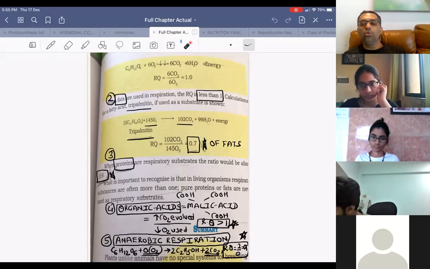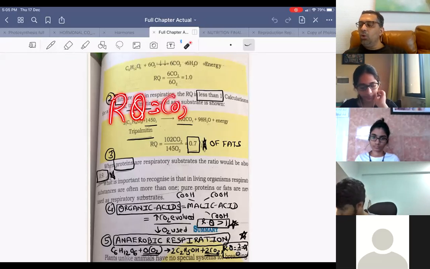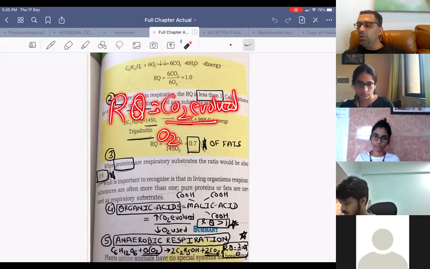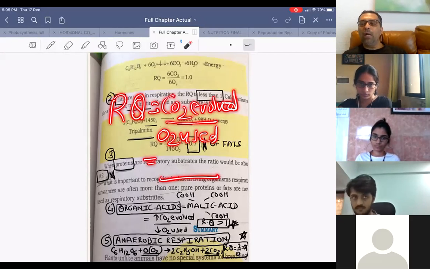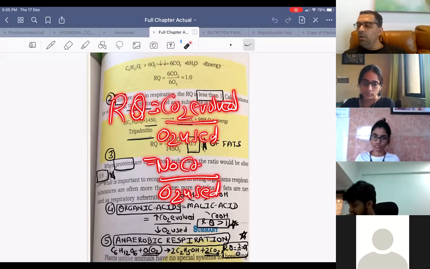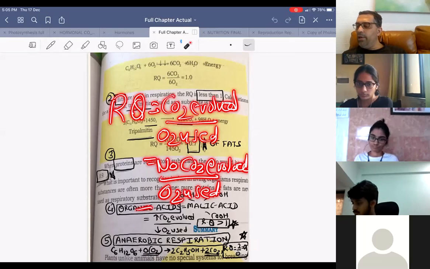So there is no CO2 evolved. So how much will be the RQ? RQ is CO2 evolved upon oxygen used. Stomata open, so oxygen is used, and no CO2 is evolved because CO2 is converted into malic acid.